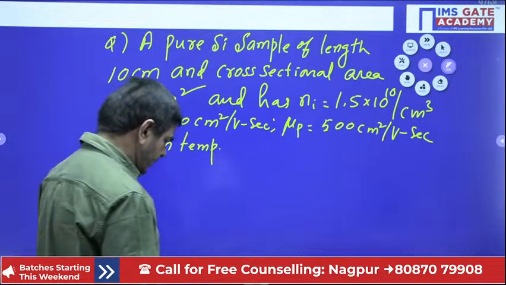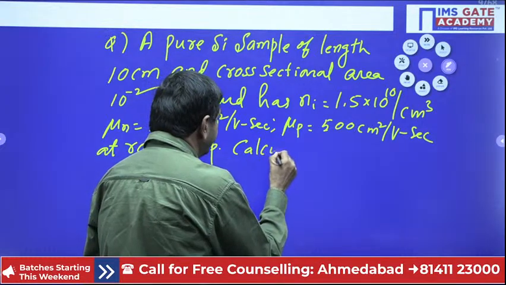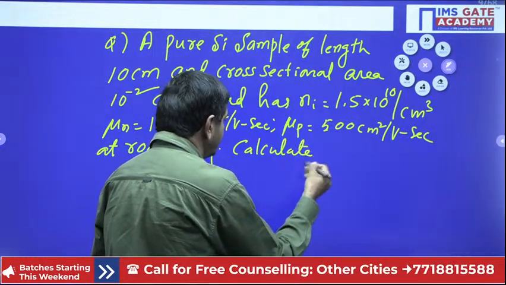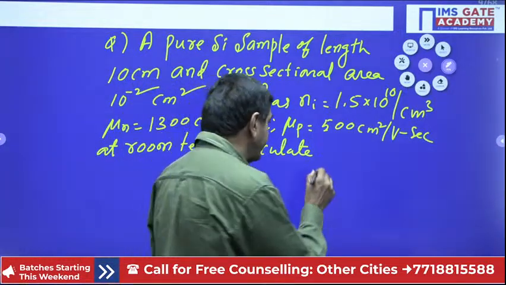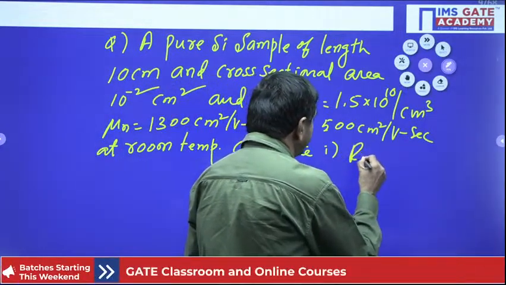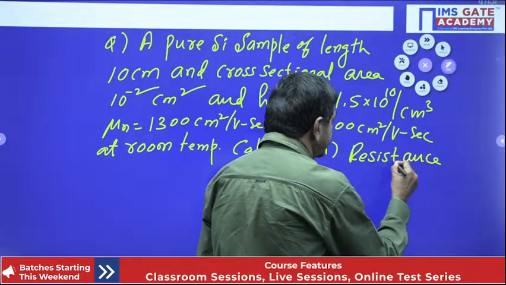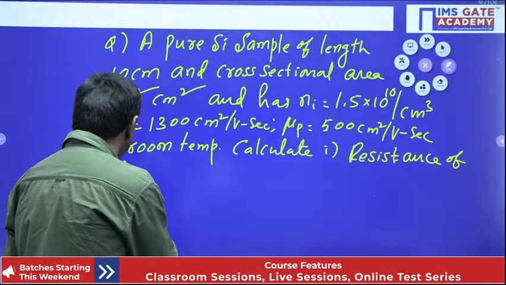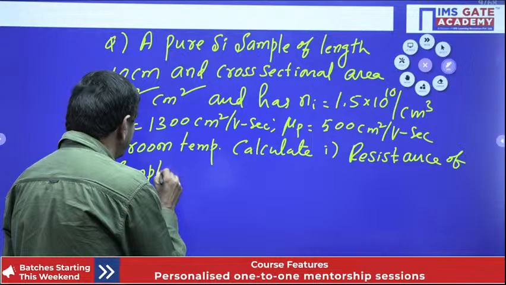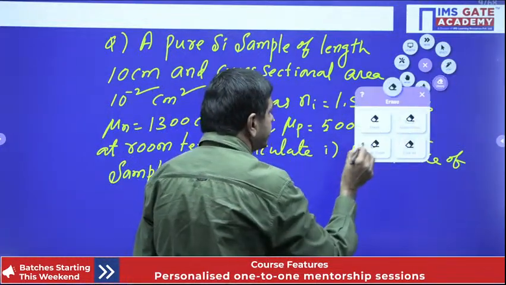It is asking to calculate, but I will give different parameters, more than one question. First question: calculate the resistance of the sample.